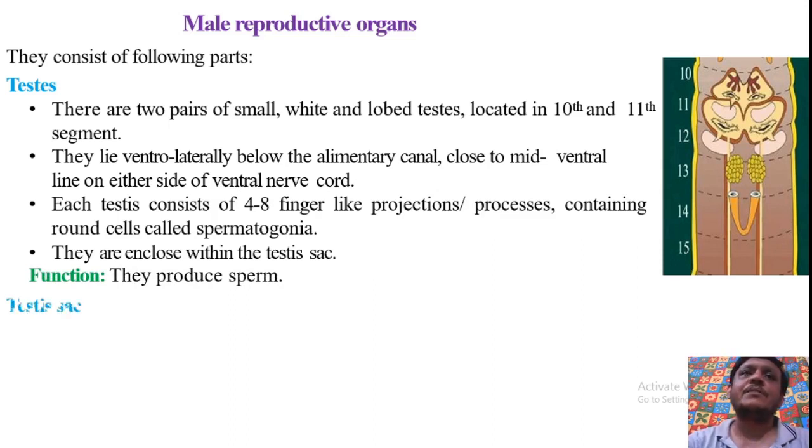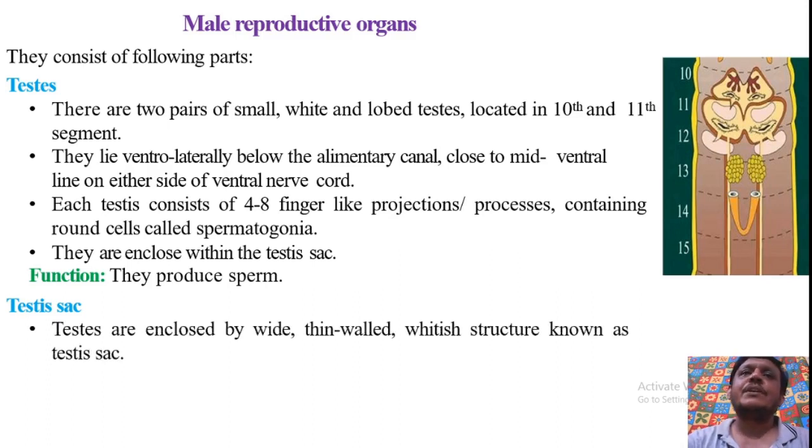The next part of the male reproductive system is the testes sac. As we have already seen, each testis is enclosed in a testis sac. So testes are enclosed by a wide, thin walled whitish structure known as testes sac.